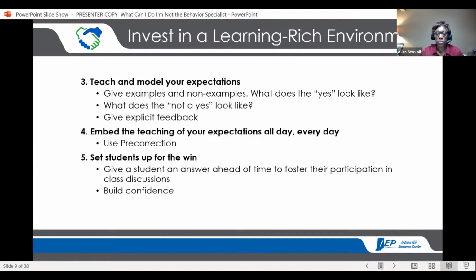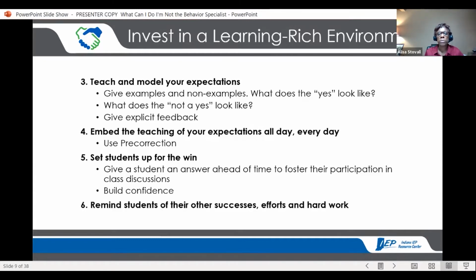Building confidence. You know how to work hard. Okay, reminding students of their successes and efforts and hard work. Because there are other places where kids work hard that we don't see.